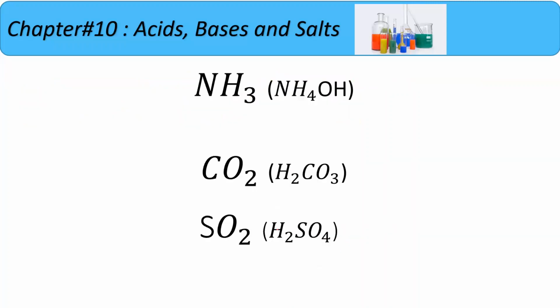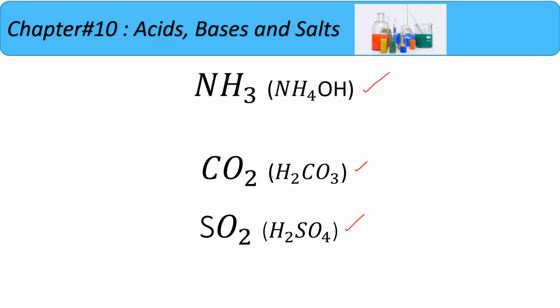Now what about ammonia, that is a gas, and we know that ammonia is a base, and carbon dioxide is a gas which forms carbonic acid, which is acidic in nature, and sulfur dioxide, that is a gas which forms sulfuric acid. So ammonia, carbon dioxide, and sulfur dioxide are not in the form of aqueous solution, but we know that ammonia is a base because it will produce ammonium hydroxide, and carbon dioxide will produce carbonic acid, that is an acid, and sulfur dioxide will produce sulfuric acid, that is an acid.